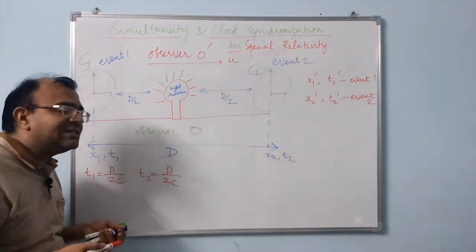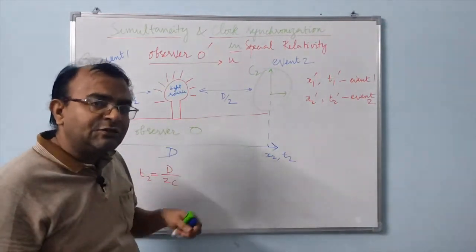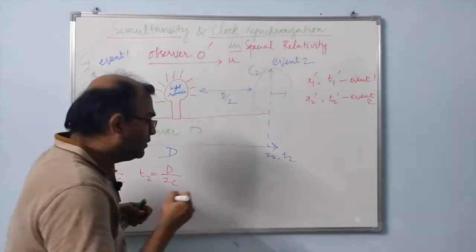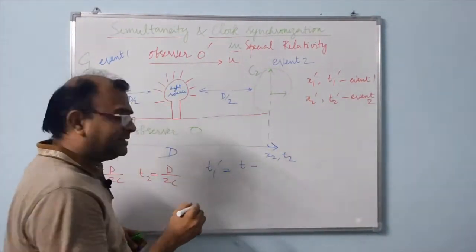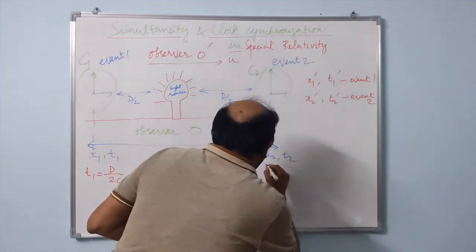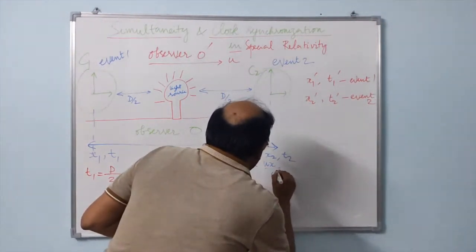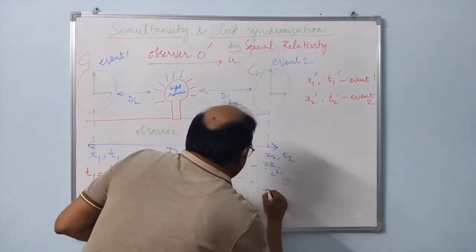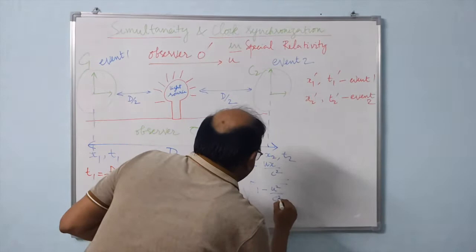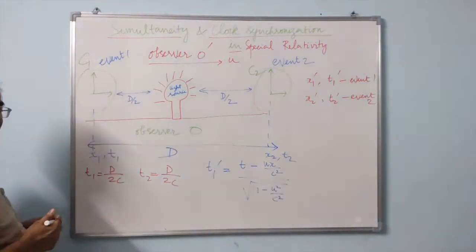Now, we know the Lorentz transformation equations for transformation of time coordinate from one frame of reference to another frame of reference. Let us write it down. t1 prime is equal to, we know that it is t minus u x by c squared, over square root of 1 minus u squared over c squared. This is the expression for the Lorentz transformation of time coordinates between two frames of reference.